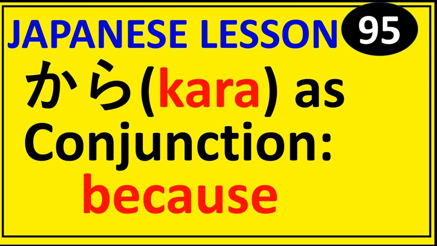This series is a series of Japanese lessons for beginners, and today we are at lesson 95. Today's discussion topic is the particle kara when used as a conjunction that gives the meaning of because.